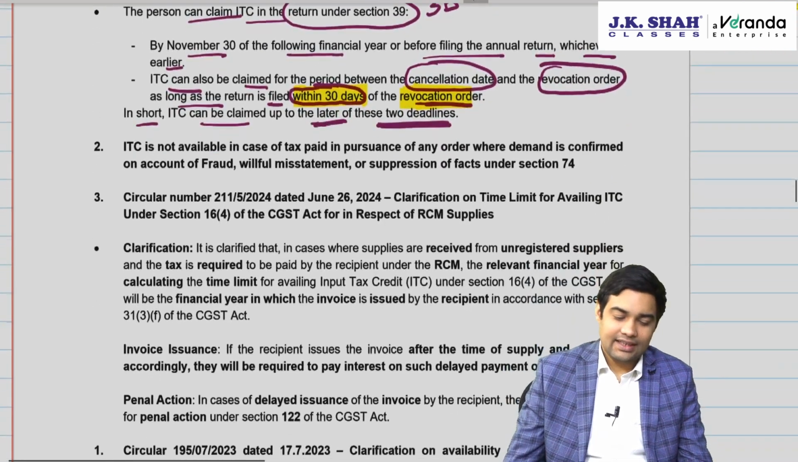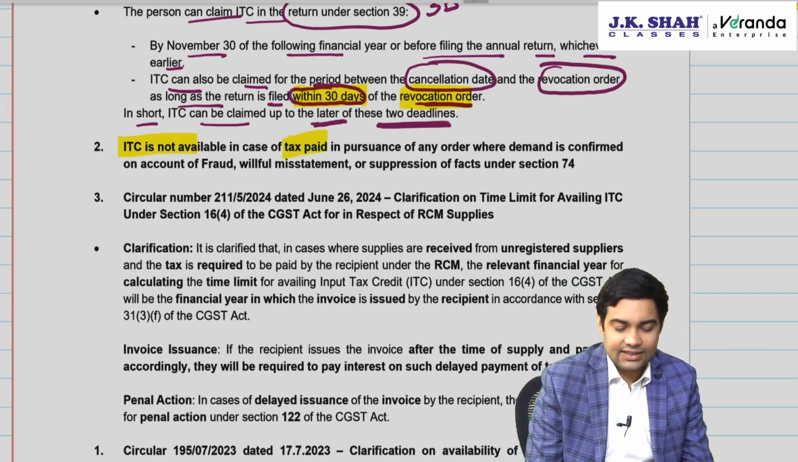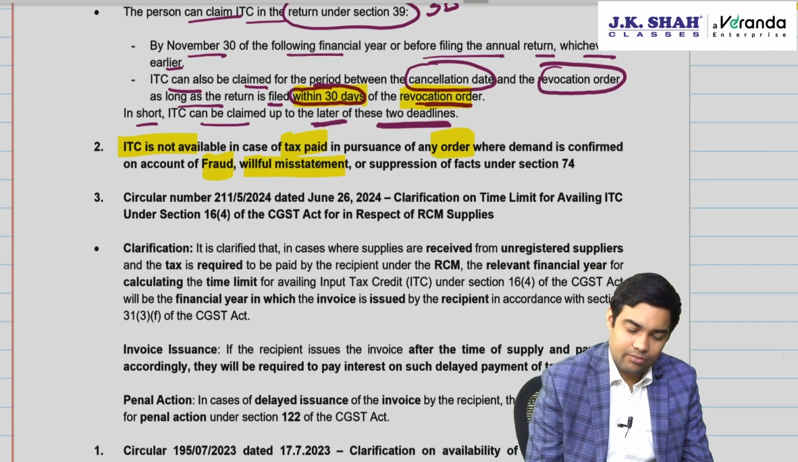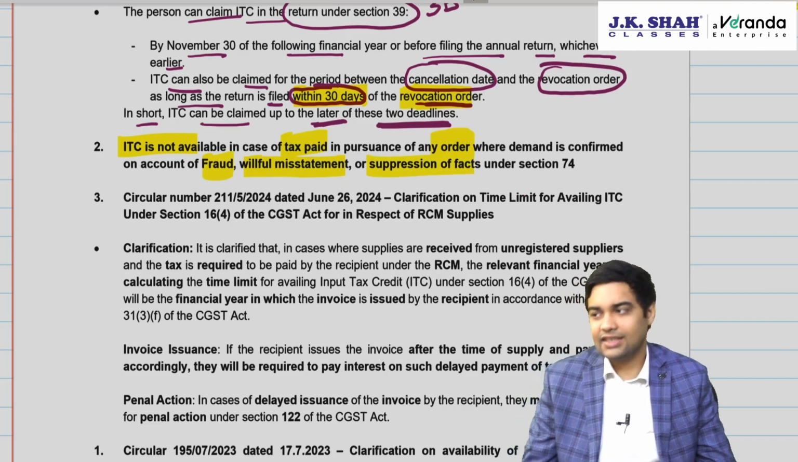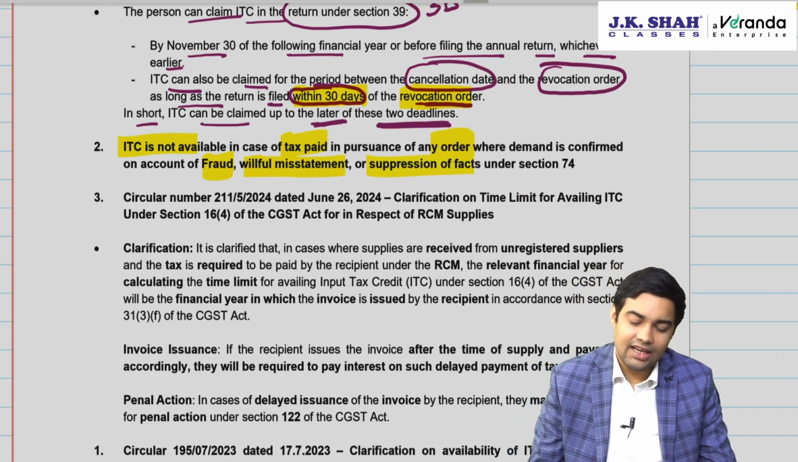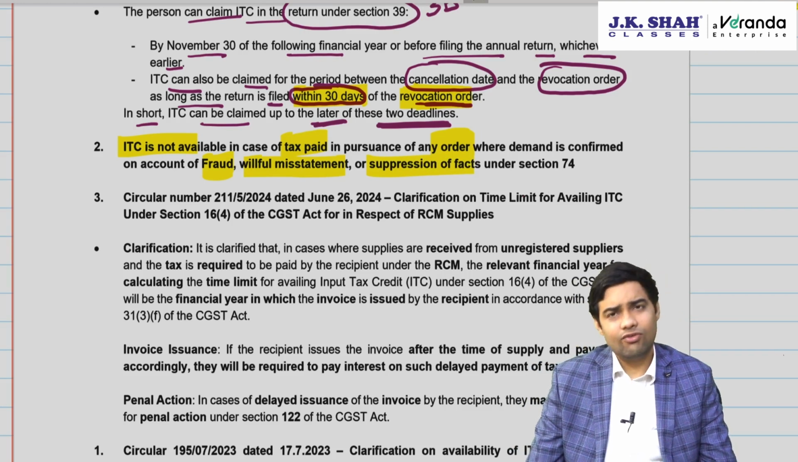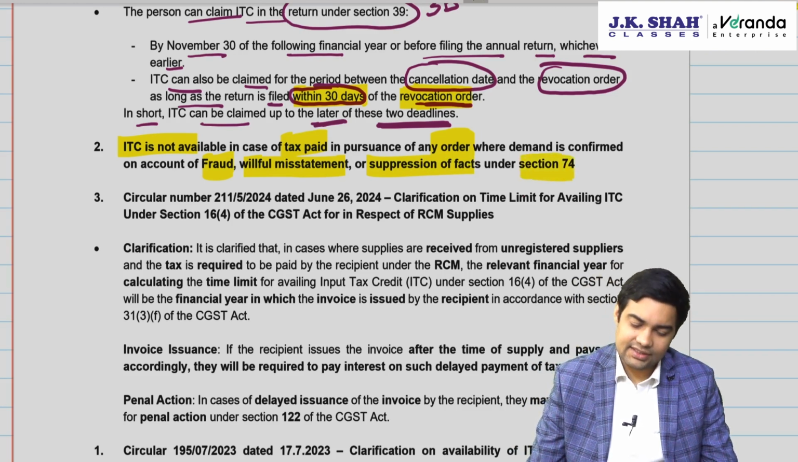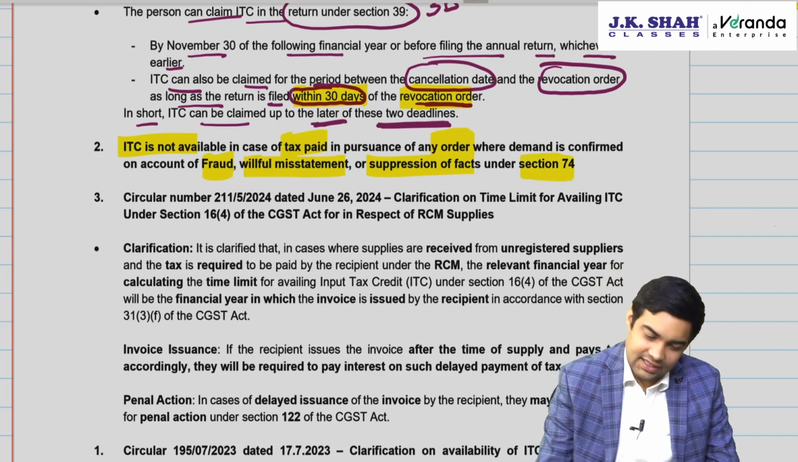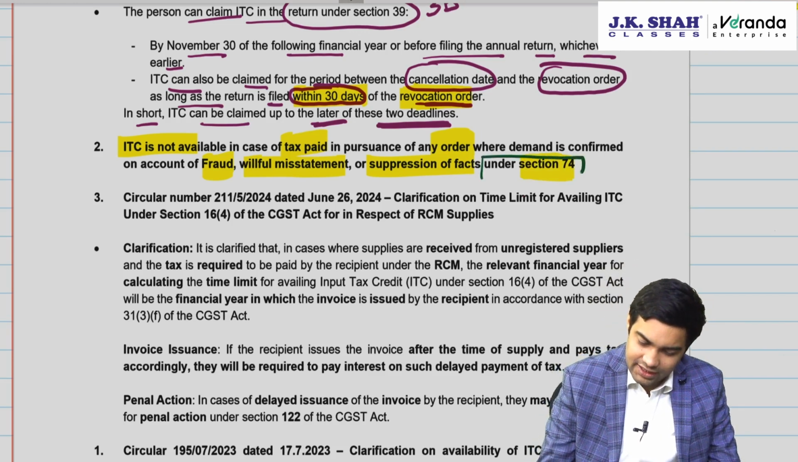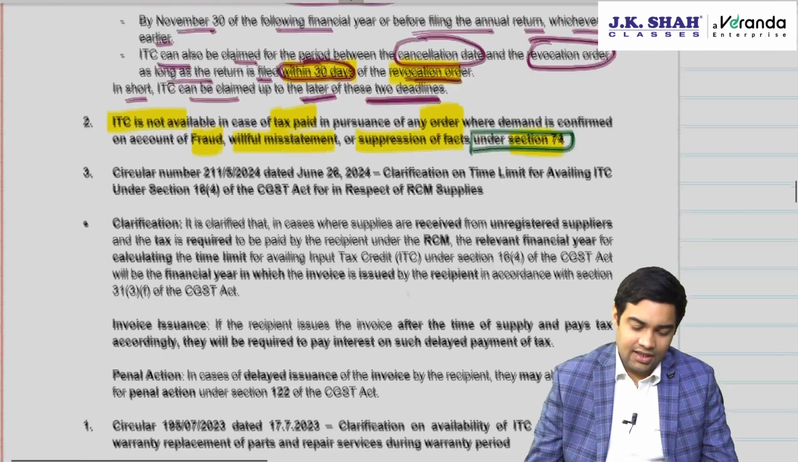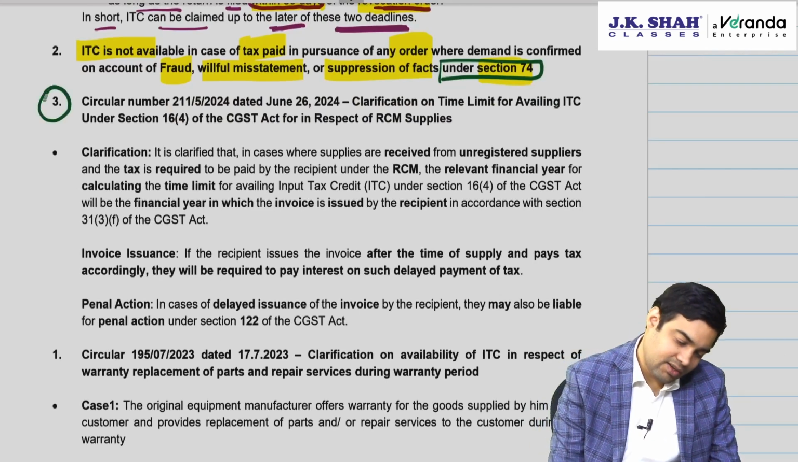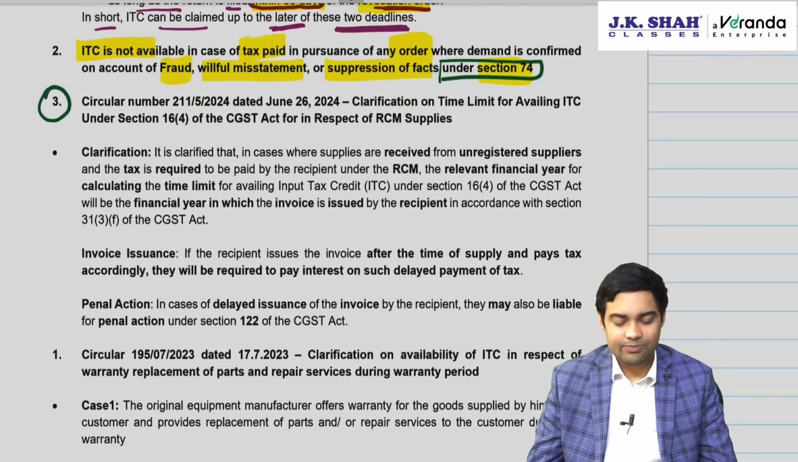Okay, then ITC is not available if tax is paid based on any order which is confirmed by department for fraud, willful misstatement or suppression of facts. If there has been a case of fraud, willful misstatement, suppression of facts, then ITC is not available. This you would have already read. What they have done now is they have added this under section 74. This under section 74 was missing. Now they have added under section 74. That's the only amendment. Okay, then this circular was already there for Jan exams.